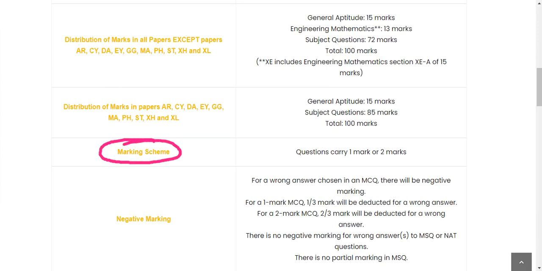Look at the marking scheme over here, what it will be. Questions carry 1 mark or 2 marks. So you have only two types of questions: 1 mark, or 2 marks.